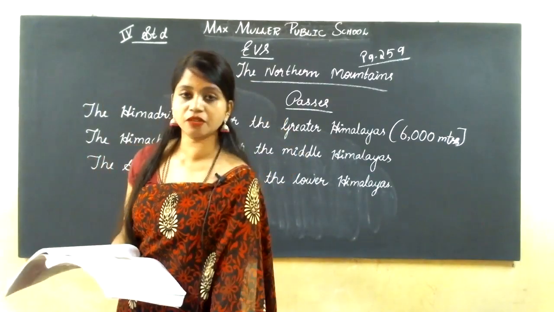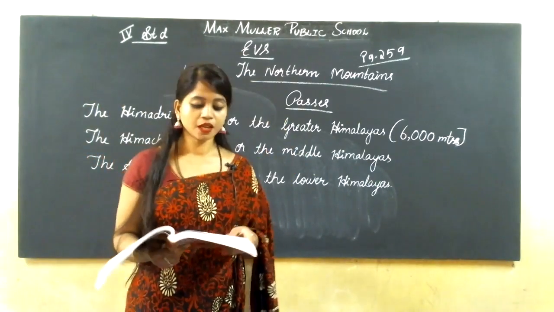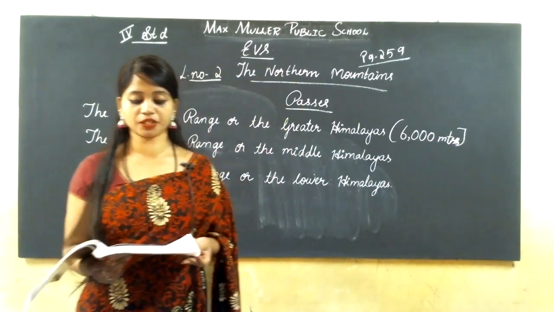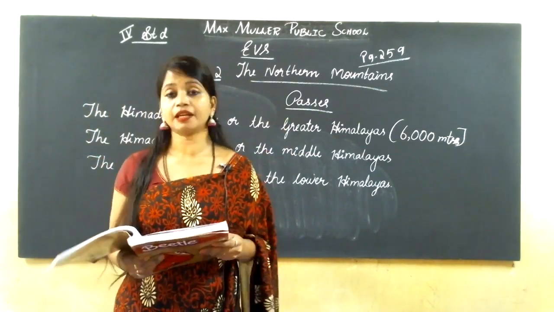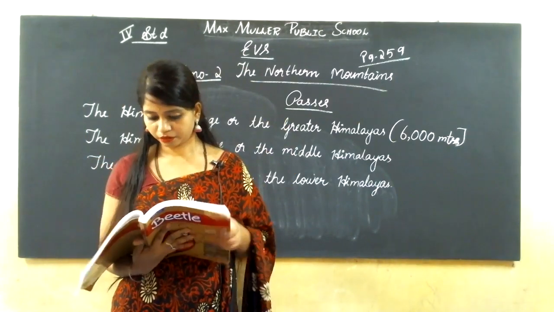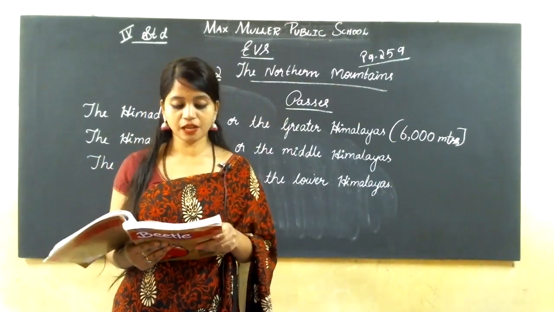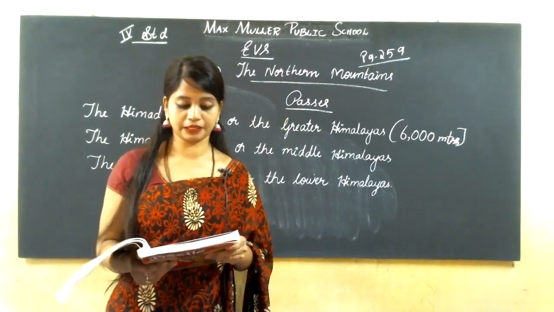Some of the important mountain ranges of this region are Nag Tibba, Dhauladhar, Pir Panjal, and the Mahabharat.